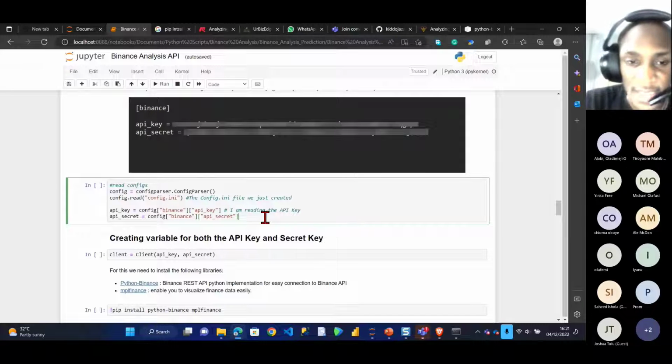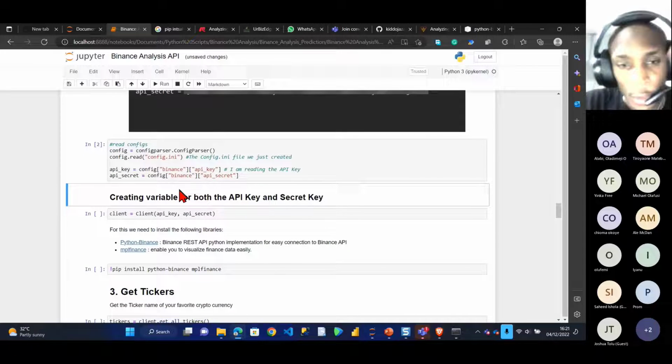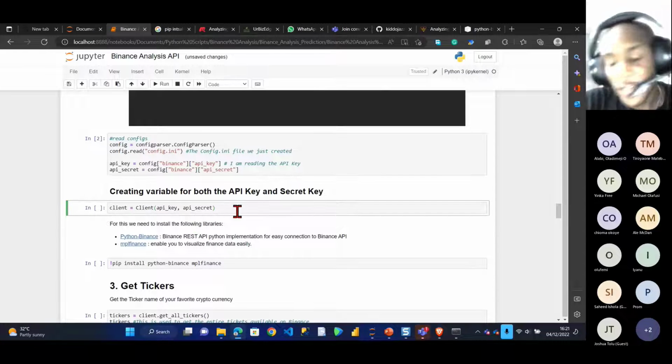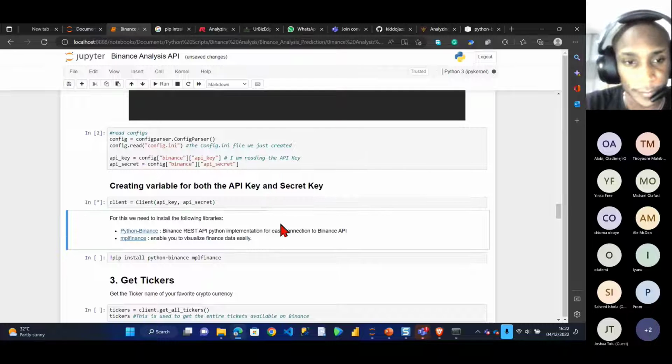So I'll run this by pressing Shift Enter. Shift Enter is the shortcut for running the cell. No issue, it has run perfectly well. The next thing is to create a variable for both the API key and the secret key. The reason I'm not typing this code out is because it is actually a very long process. It's a full project, and because of time, we have less than an hour to do all of this. So I said client equals Client, open bracket, API key. I'm creating a variable for both the API key and the API secret using Client. So I'll just run this.